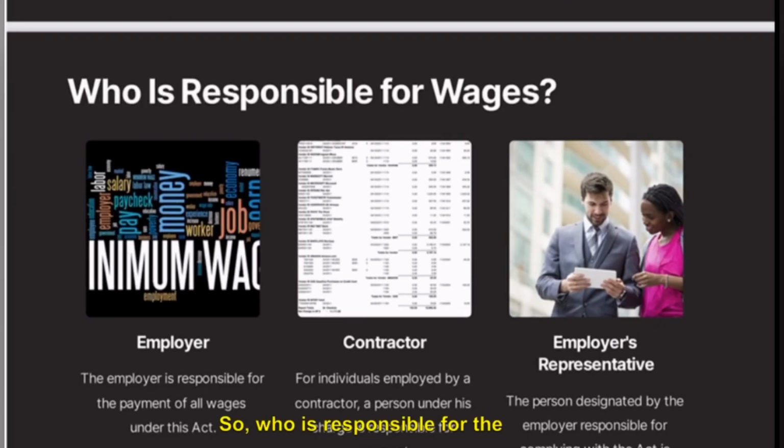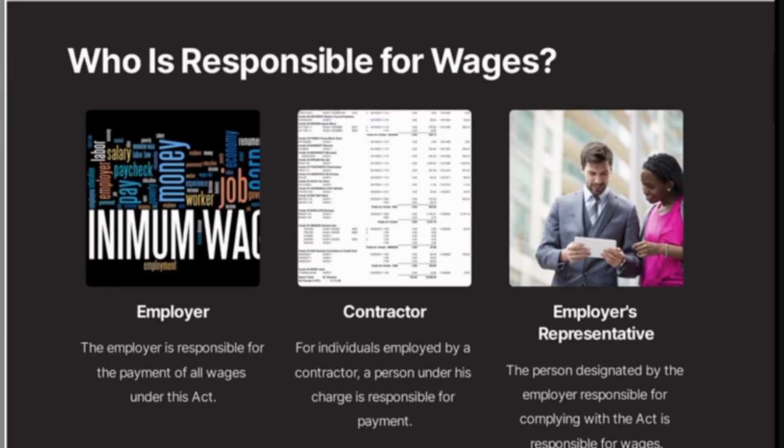So who is responsible for the wages? Number one, the employer. The employer is responsible for the payment of all wages under this act. Second, the contractor. For example, in Maruti 100 contractual workers are working, and above that there is one contractor who is in direct contact with the company and he provides those 100, 200 laborers, right?